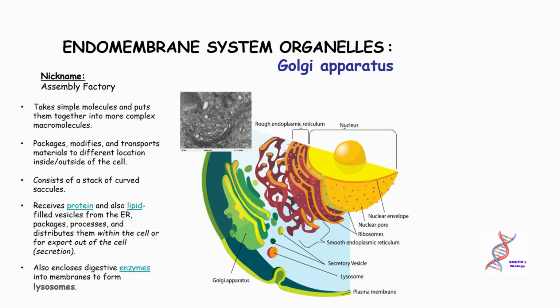Endomembrane system organelles. Golgi apparatus, nickname assembly factory; it takes simple molecules and puts them together into more complex macromolecules. It packages, modifies, and transports materials to different locations inside and outside of the cell. It consists of a stack of curved saccules. It receives protein and lipid-filled vesicles from the ER, processes and distributes them within the cell or for export out of the cell, secretion. It also encloses digestive enzymes into membranes to form lysosomes.